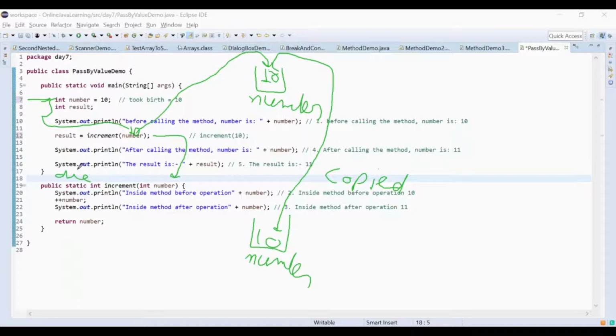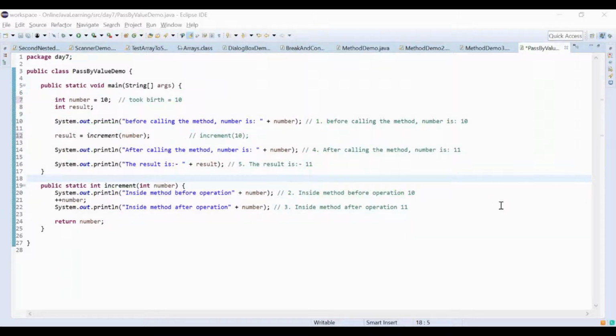But isn't it two totally different methods, and we're taking the value of one method into another one? These are totally two different methods. Yes, that is a correct statement, that these are two different methods, but how can we take one's value and put it into the other? Yes, that one is going to keep its value, but at the same time we're taking its value and putting it into somebody else. So that's how the memory works, or how Java is written behind the scene.